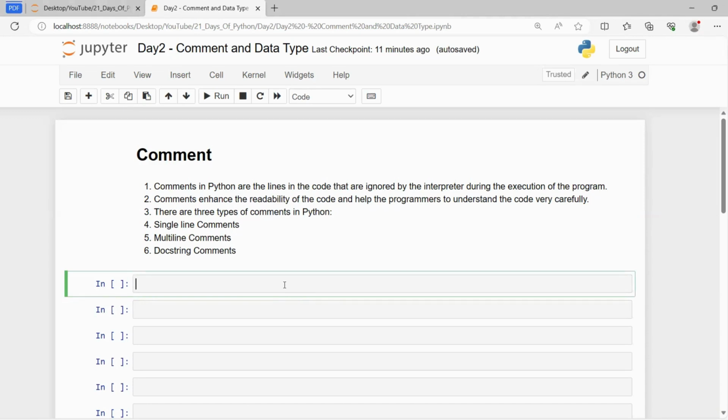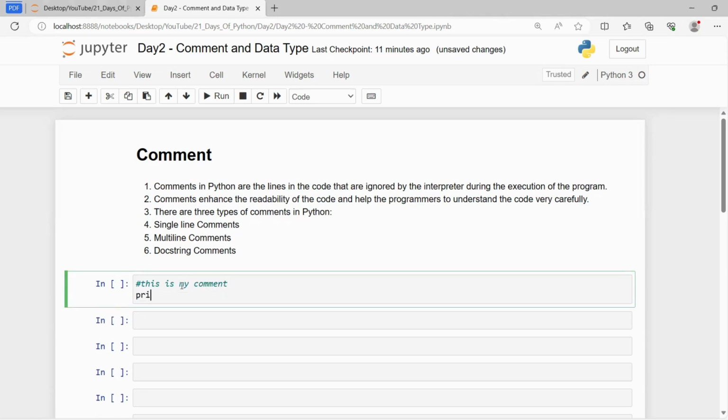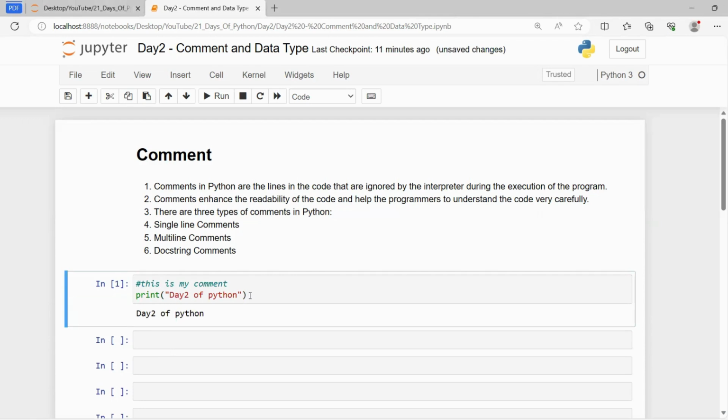Now let's see how we can write a comment. All you need to do is start your line with a hash. If I write a hash, then the interpreter will understand that it is a comment. Here I can write anything. This is my comment. It is not going to be printed. Day 2 of Python. In that case, the interpreter will only execute the print part but not the comment.